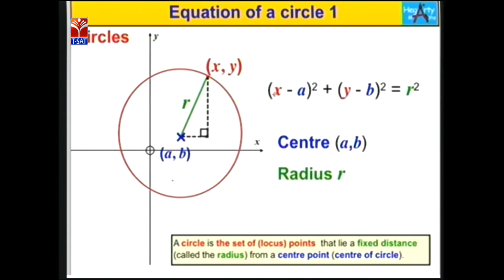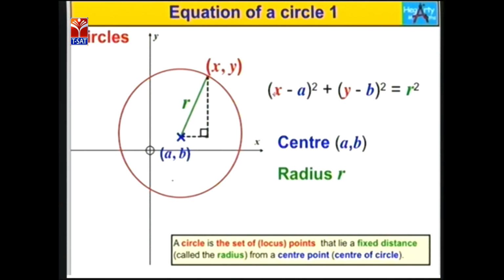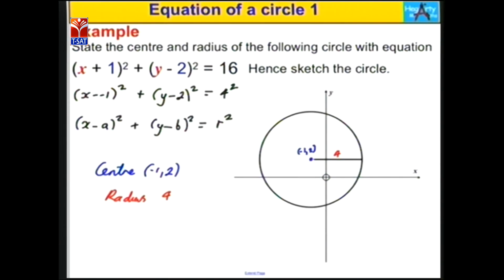So the distance between the center of the circle to any point on the circle is nothing but the radius. So here we have the center A comma B and x comma y is any point on the circle. So the equation of a circle having the center A comma B and points on the circle x comma y, the equation will be x minus a whole square plus y minus b whole square equals r square. Clearly we said that the center of a circle is A comma B and radius is r. Did you understand?